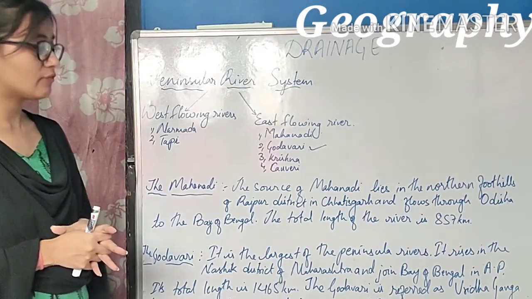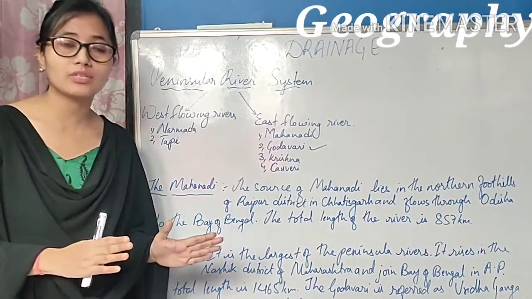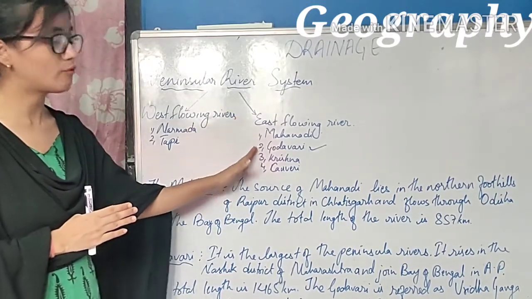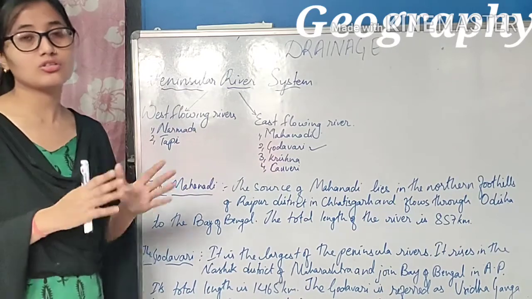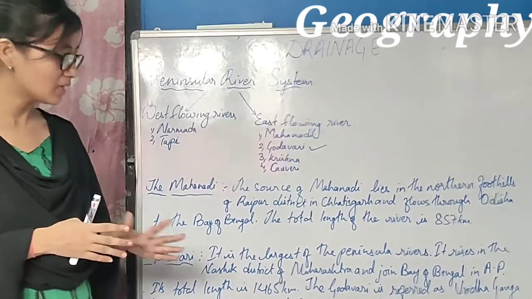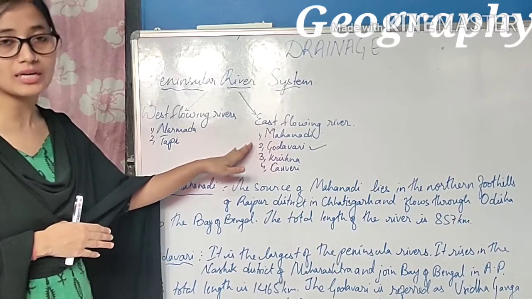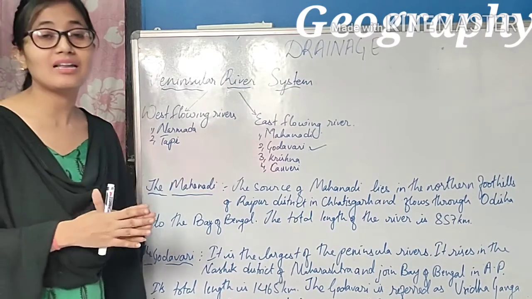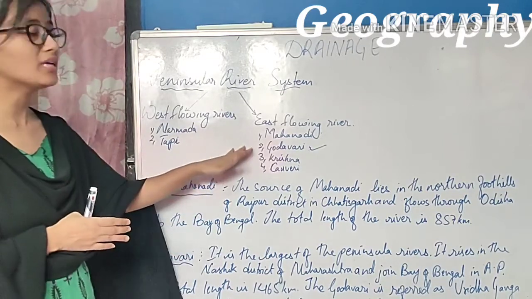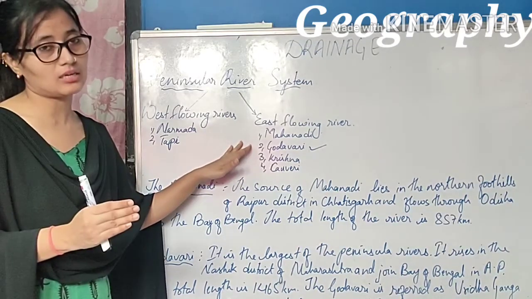The Godavari is referred to as Vridha Ganga or Dakshin Ganga. The river Godavari is the largest river of all peninsular rivers. It is also known as Vridha Ganga or Dakshin Ganga. Why? What is the reason? Because of its large size and extent. Like that of river Ganga, it has a large size and extent. So that's why the Godavari is known as Vridha Ganga or Dakshin Ganga.